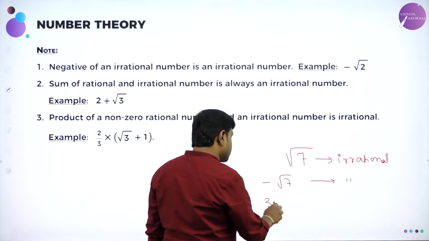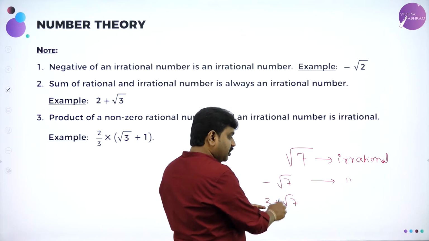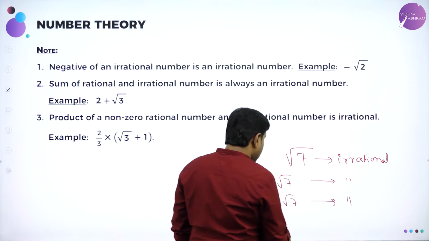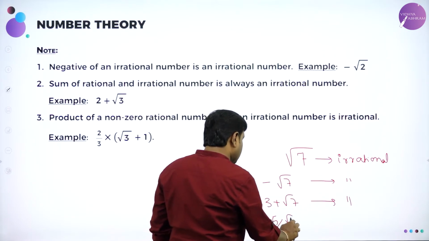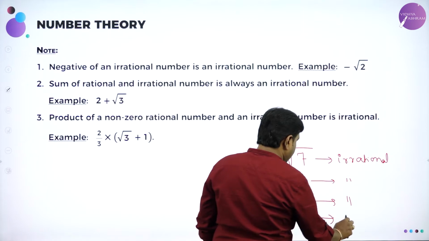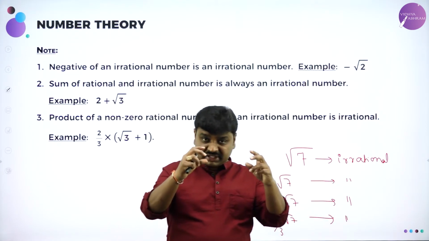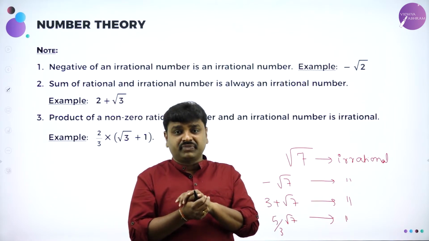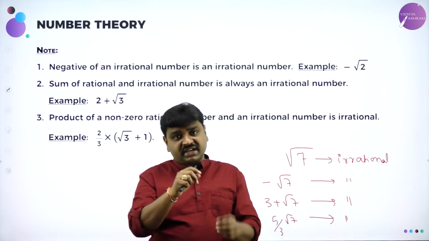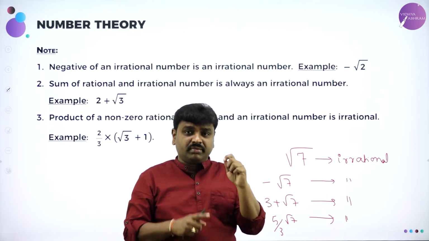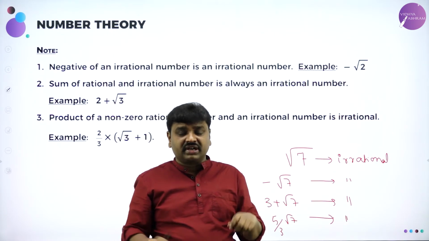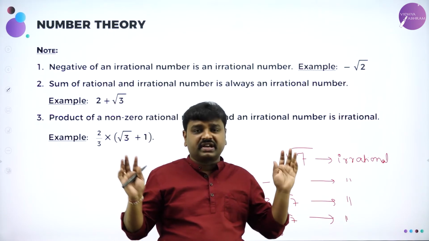What about 3 plus root 7? Rational number plus irrational is also what? Irrational. What about 5 by 3 into root 7? Rational into irrational is also irrational. Please remember this basics. Rational number plus irrational gives you irrational. Rational number minus irrational gives you irrational. Rational number into irrational is also irrational. Negative of irrational is also irrational.